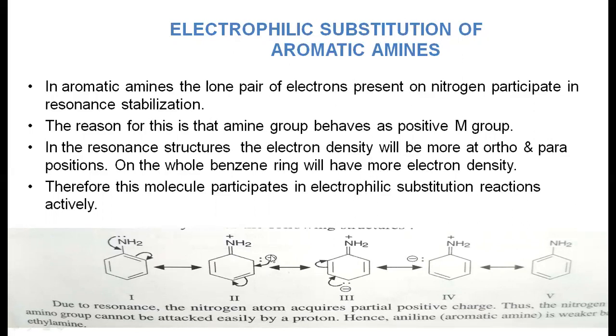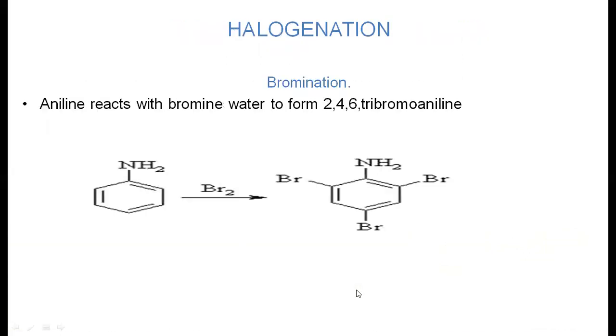Similarly, here also, by donating its electrons, the pi bonding electrons shift again, and this carbon gets a minus charge. So in aniline, both the ortho and para positions have more electron density, so electrophilic substitution reactions take place at the ortho and para positions.